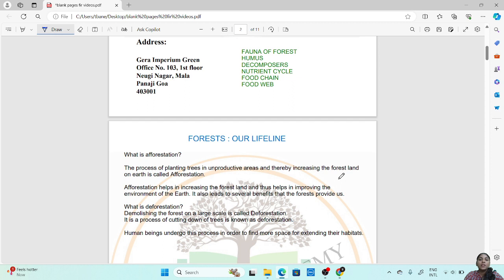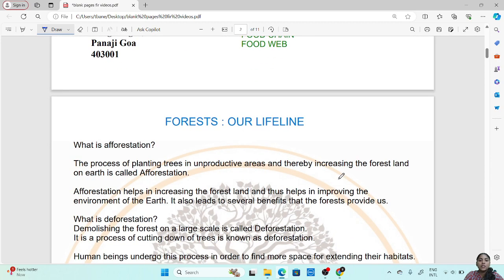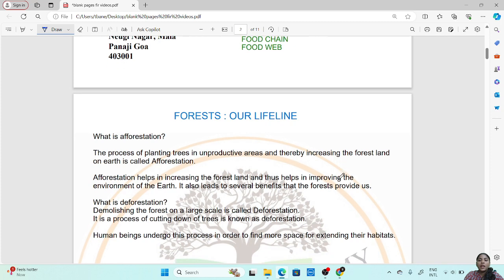Now, when we plant trees or different plants in a barren land, or when there are no plants in such a land, this process of planting trees in such a land is called afforestation. So, afforestation is the process of planting trees in unproductive areas and thereby increasing the forest land on earth. Now, this afforestation helps in increasing the forest land and thus helps in improving the environment.